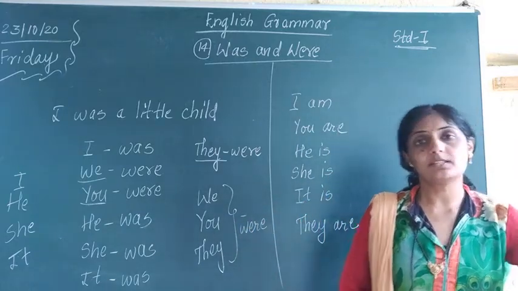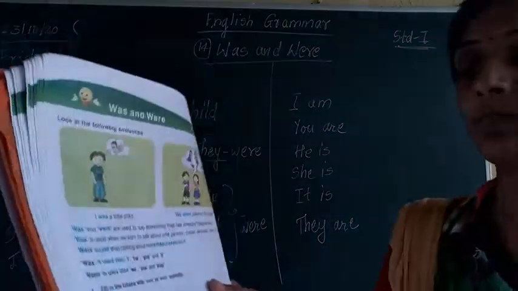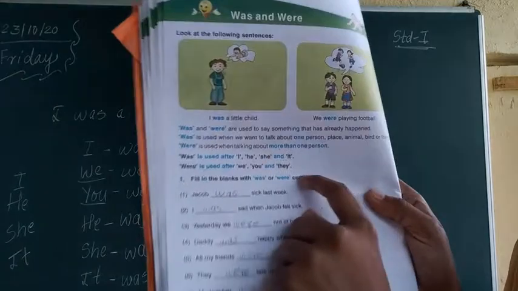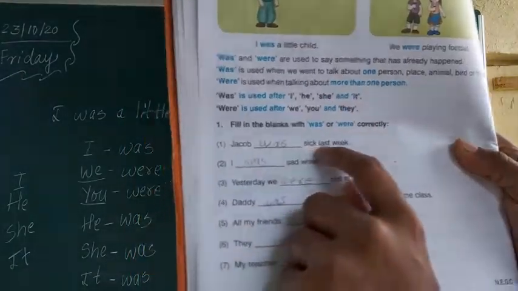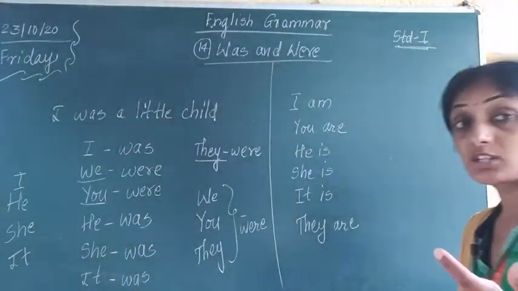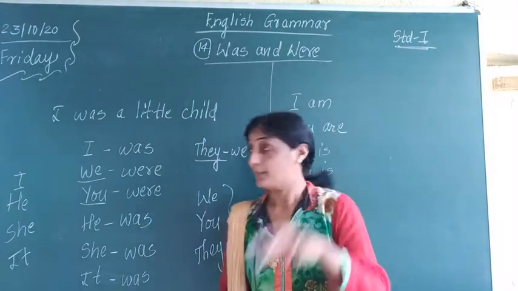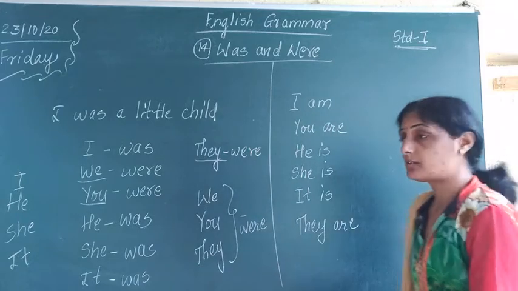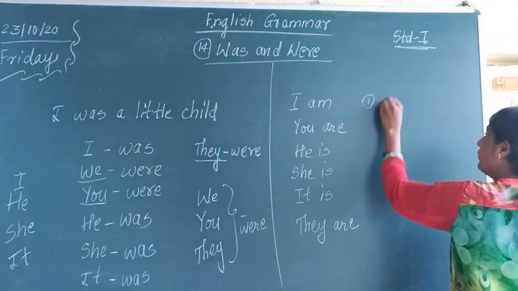Now here some examples are given. Those examples we are going to study. First one, fill in the blanks with was or were correctly. First one: Jacob dash sick last week. Jacob is what? He. So what do we add to he? Was. So our first answer is was.